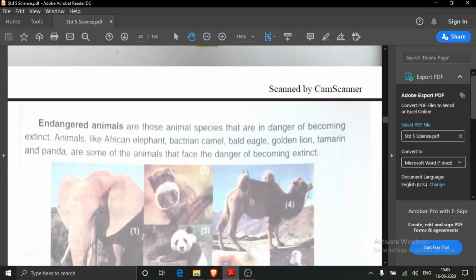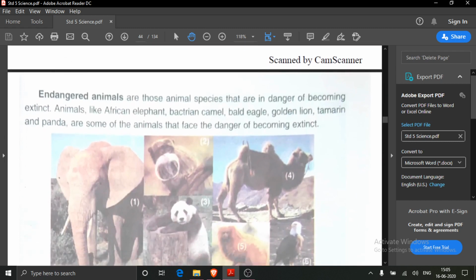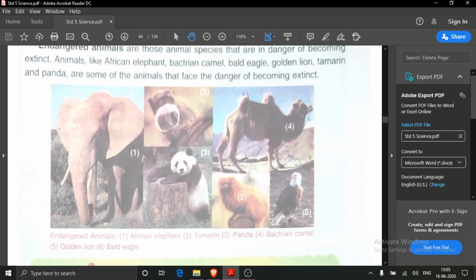Now come to endangered animals. Endangered animals means the animals who are in danger of becoming extinct. And which type of animals are in danger of becoming extinct? They are African elephant, Bactrian camel, bald eagle, golden lion tamarin and panda. Here in this picture you can see endangered animals are given.